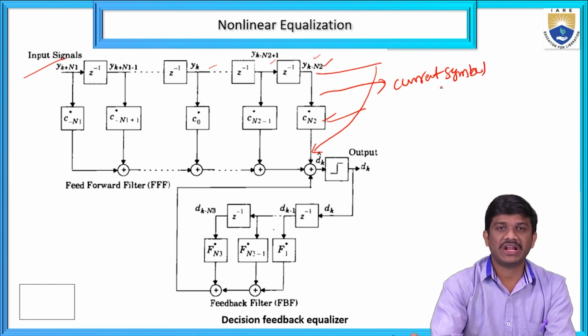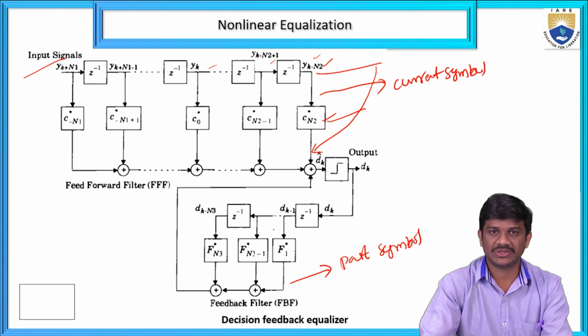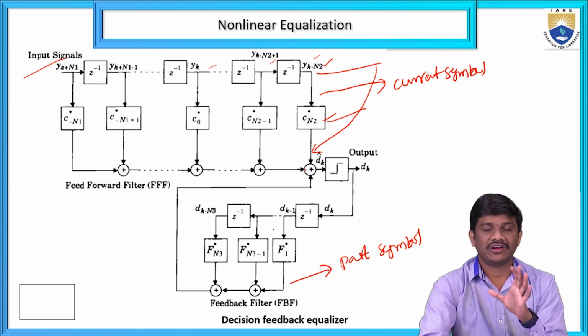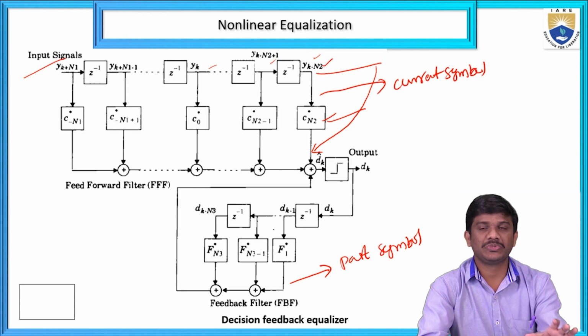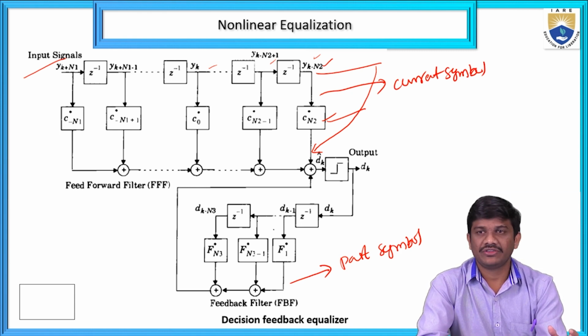Okay, in this one we have the current symbol. From this one we have the past symbols. In that we can find out the past symbol. Both the current symbol and the past symbol are given numbers, and here we can get some threshold value, whatever taps we have from N1, N2 and also N3.